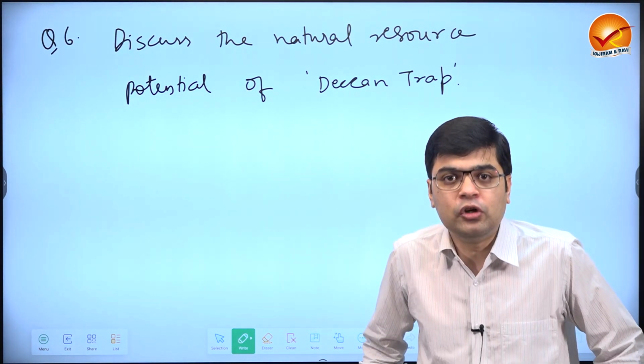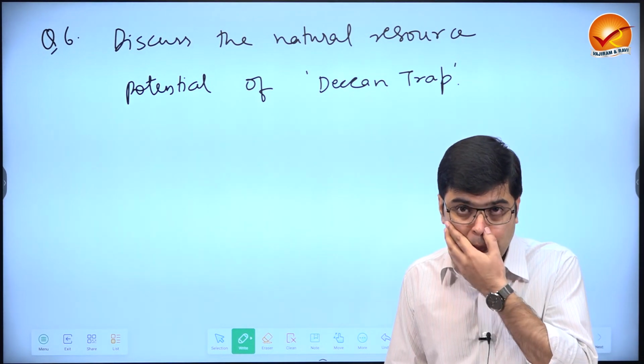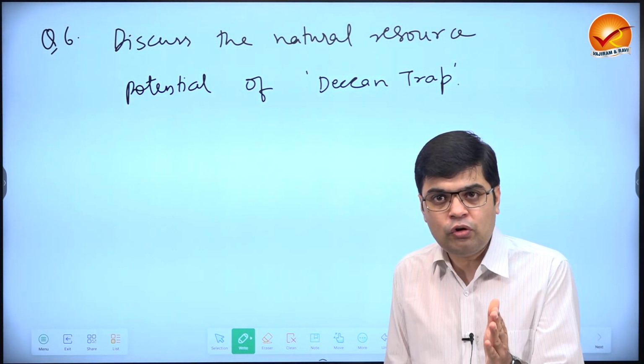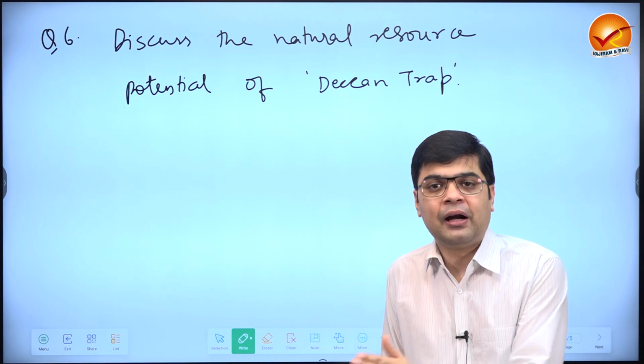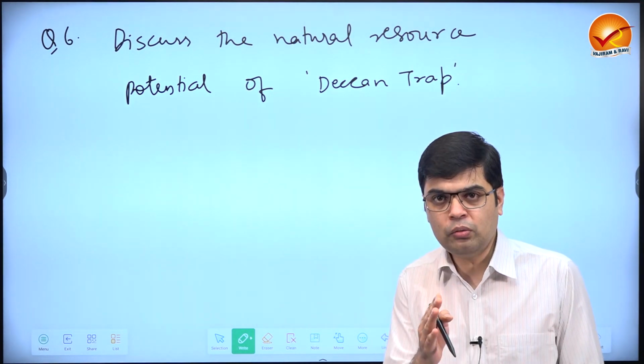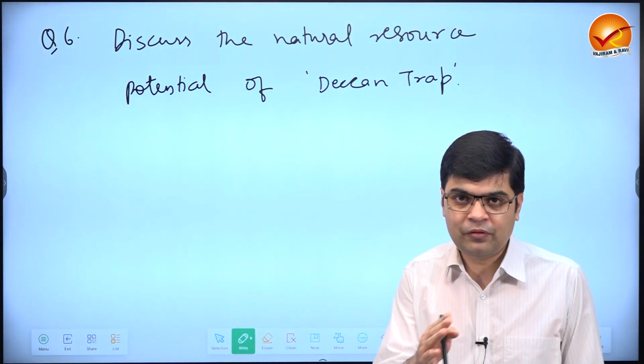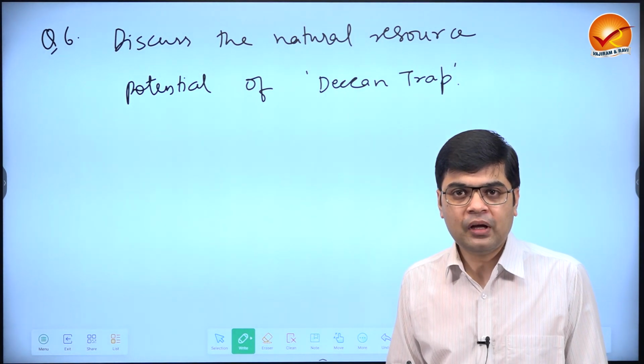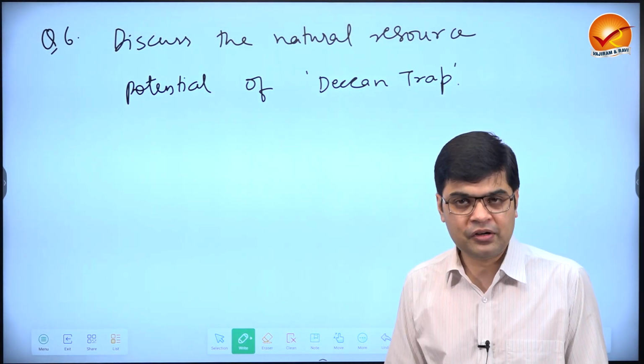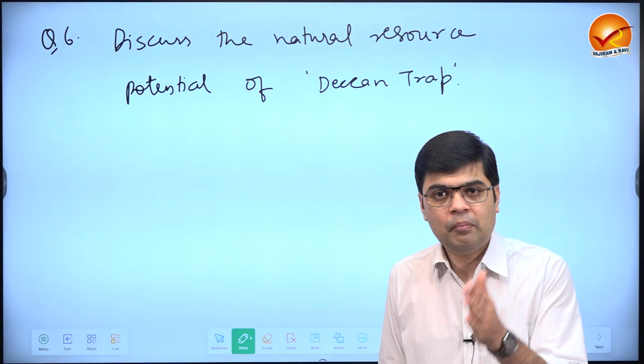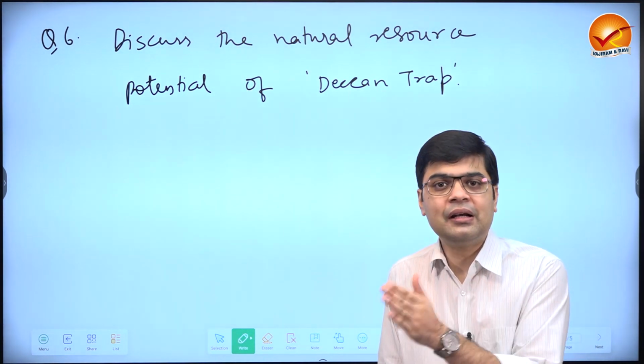Okay, where do we have this Deccan Trap? Okay. See, Deccan Trap is not to be confused with the Deccan Plateau. Deccan Plateau is different from Deccan Trap. Or you can say, within the Deccan Plateau, we have Deccan Trap. So Deccan Plateau will include Maharashtra Plateau, Karnataka Plateau and Telangana Plateau.